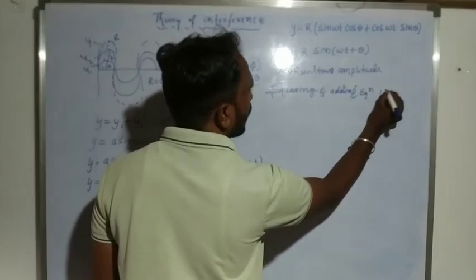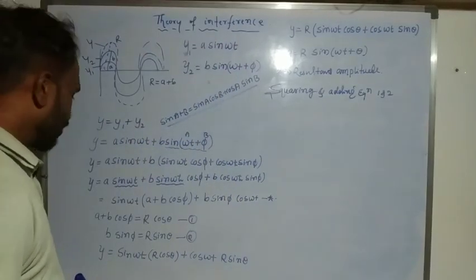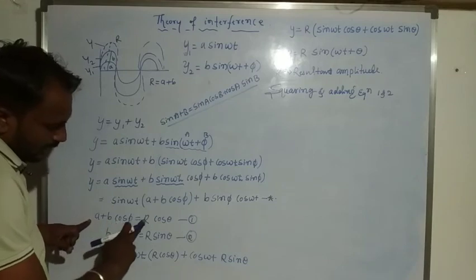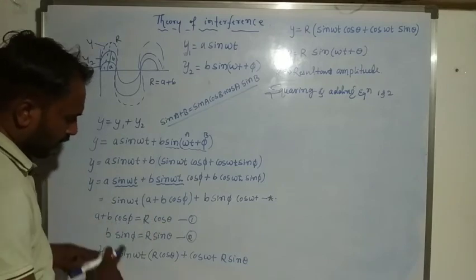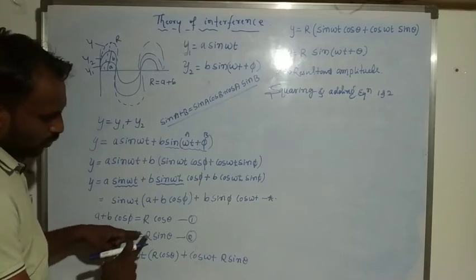Squaring and adding equations 1 and 2. Equation 1: (a + b cos pi) is equal to r cos theta, and the second equation, b sin pi is equal to r sin theta.